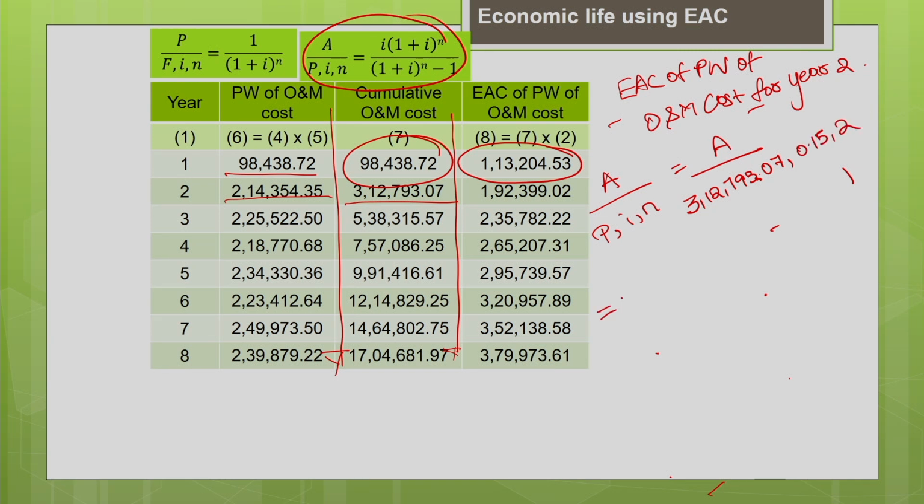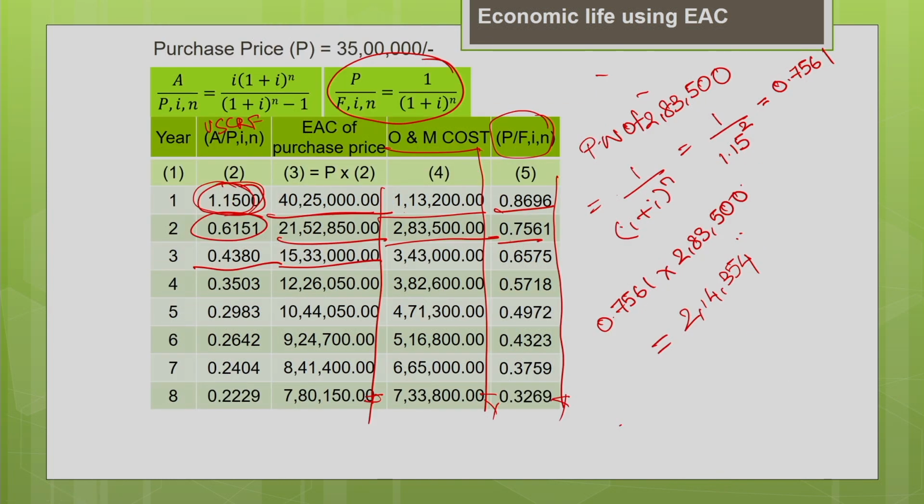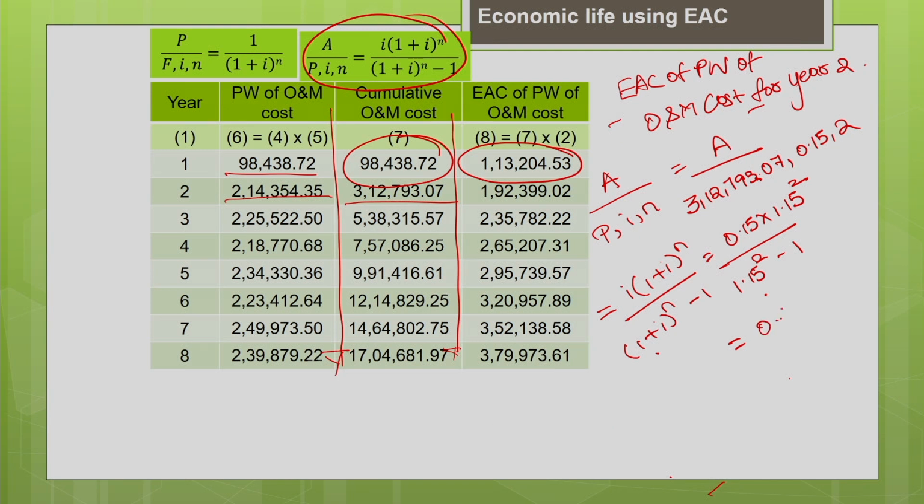Now calculate the capital recovery factor, which is I into (1 plus I) power n divided by (1 plus I) power n minus 1. So, it is 0.15 into 1.15 power 2 divided by 1.15 power 2 minus 1. That gives me the capital recovery factor as 0.6151, as we have already estimated.